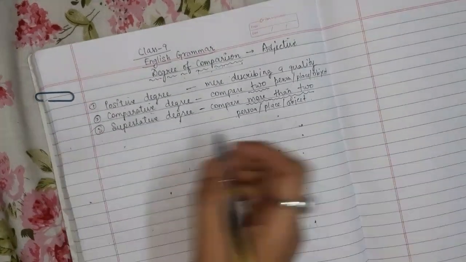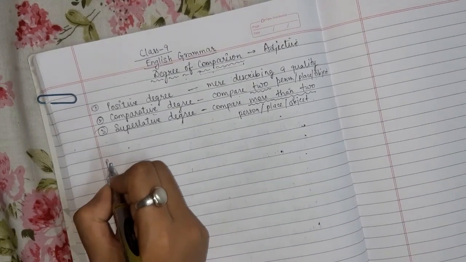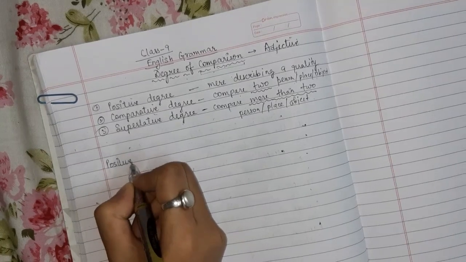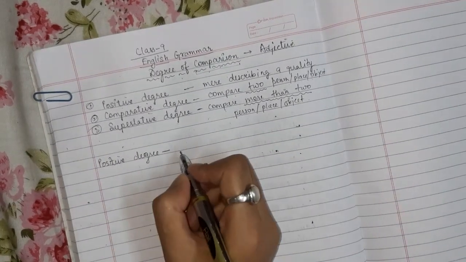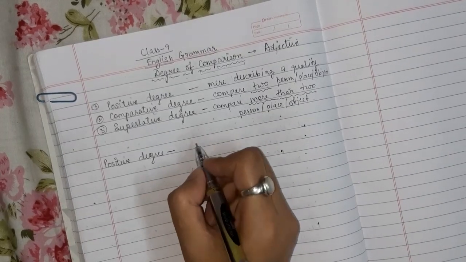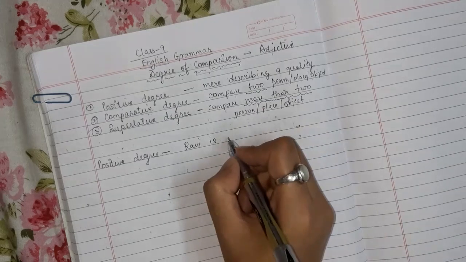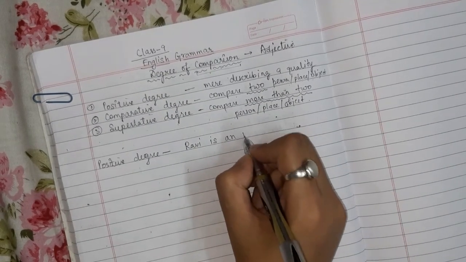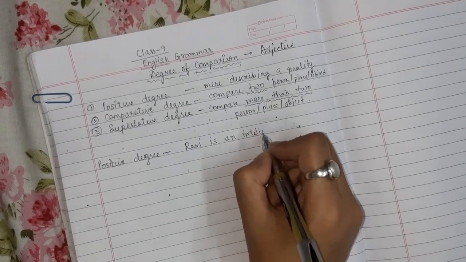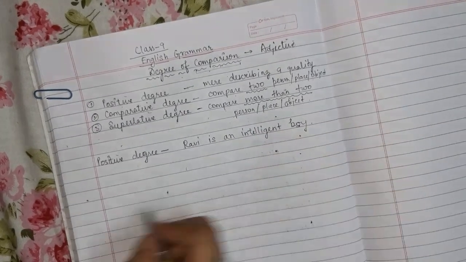Now let's see an example of each one, starting with positive degree. For example, Ravi is an intelligent boy.